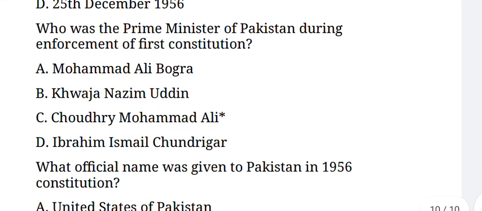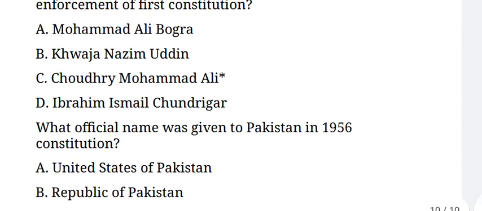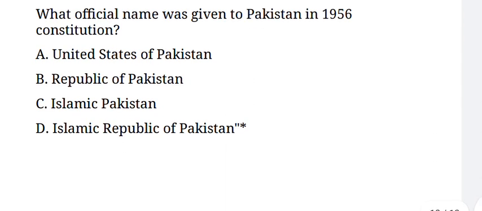Next question. Who was the Prime Minister of Pakistan during the enforcement of the first constitution? Its answer is option C, Chaudhry Muhammad Ali. Next question. What official name was given to Pakistan in the 1956 Constitution? Its answer is option D, Islamic Republic of Pakistan.